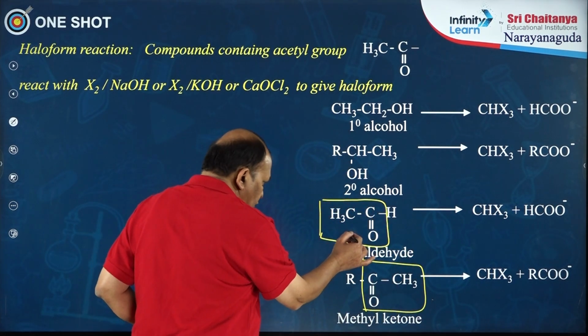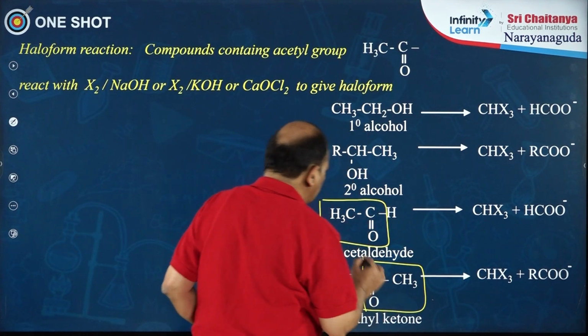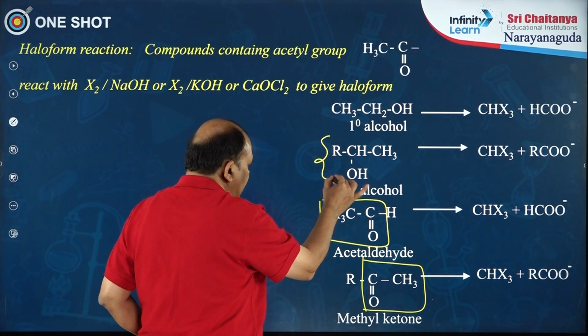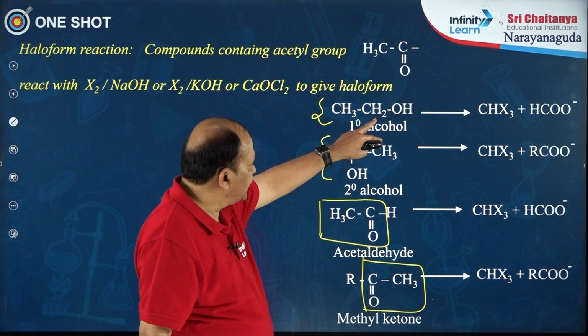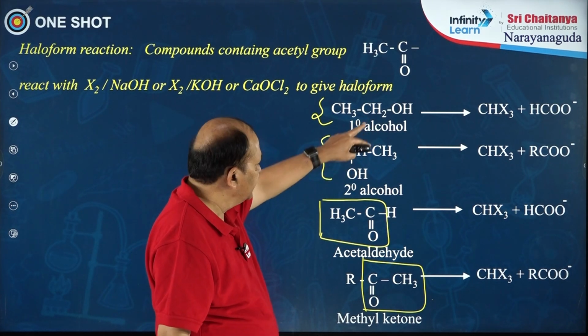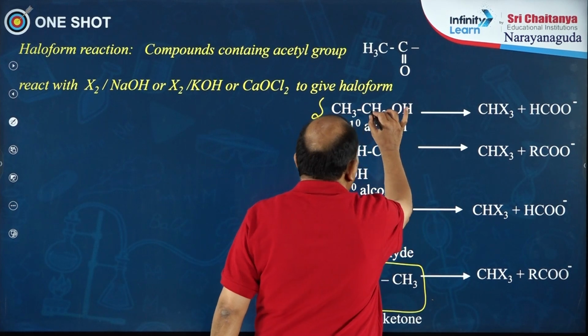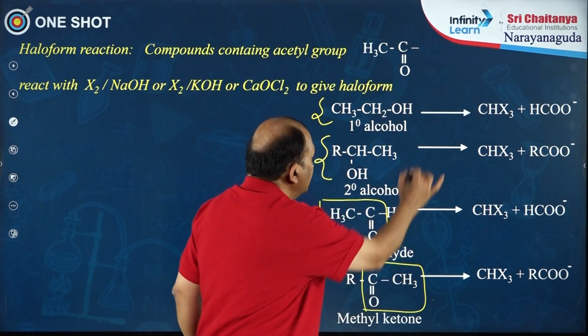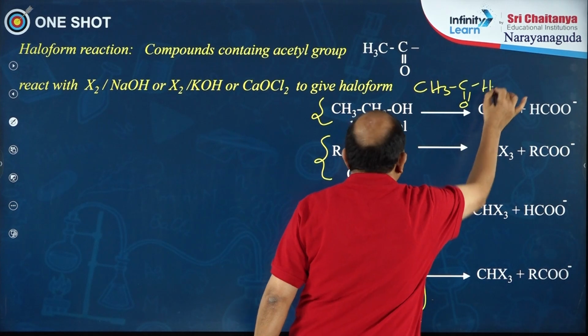The acetyl group is a prerequisite to undergo the haloform reaction. In isopropyl alcohol or ethyl alcohol, we cannot see the acetyl group, but during the course of the reaction, ethyl alcohol is oxidized to acetaldehyde, which contains the acetyl group.